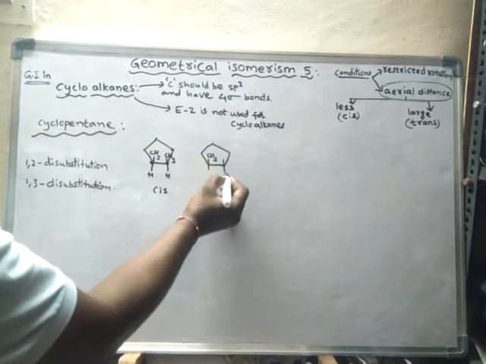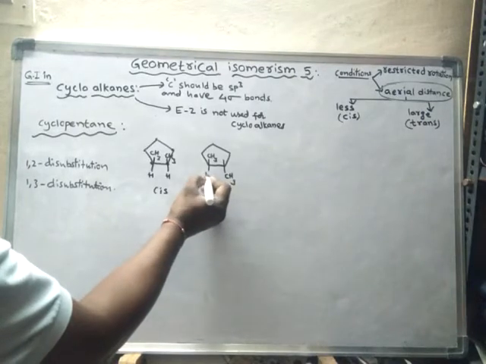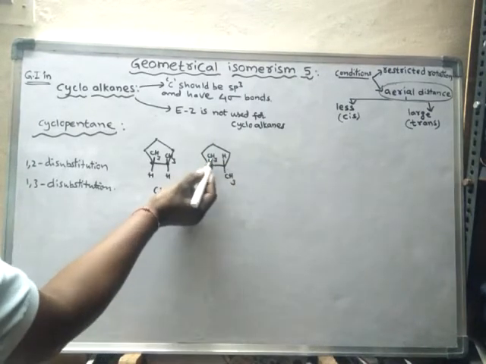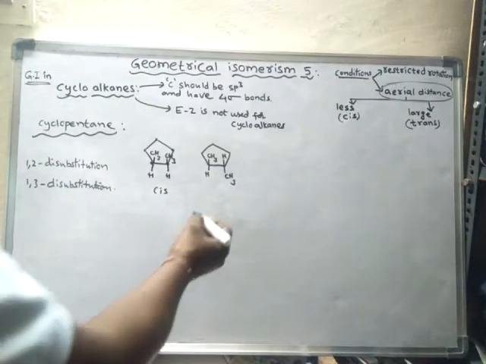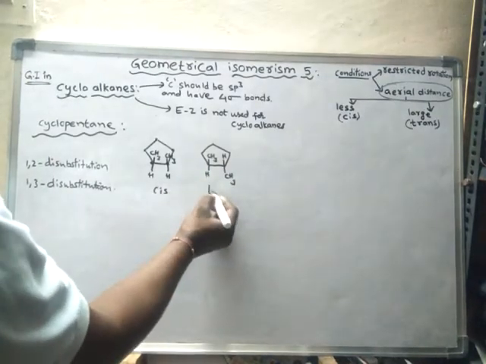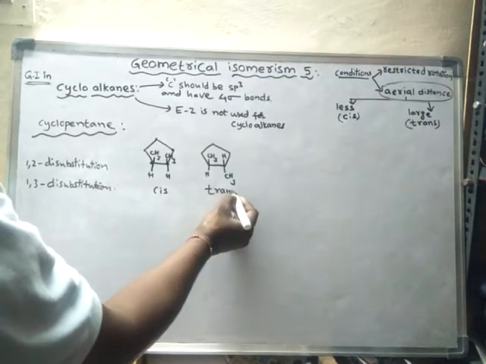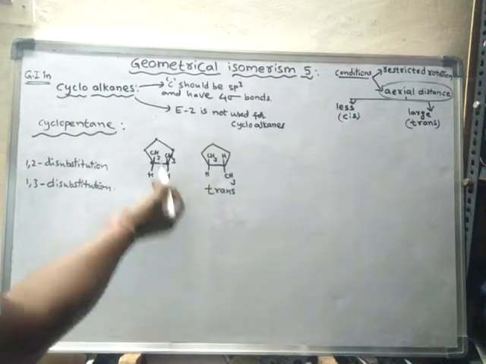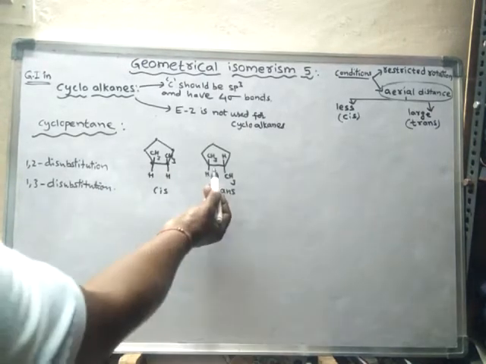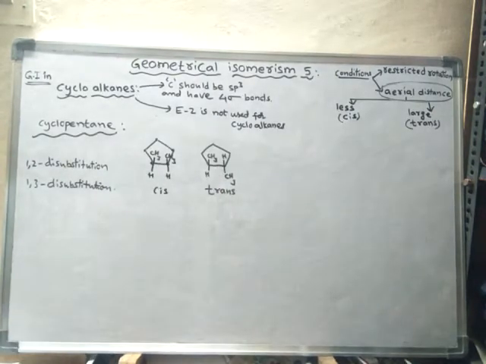If I write CH3 here, then the aerial distance between these two groups is changed, hence it is more now, hence it is a trans form. So cis 1,2 dimethyl cyclopentane and trans 1,2 dimethyl cyclopentane.